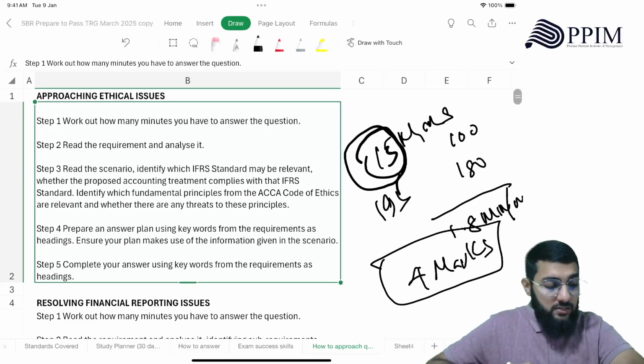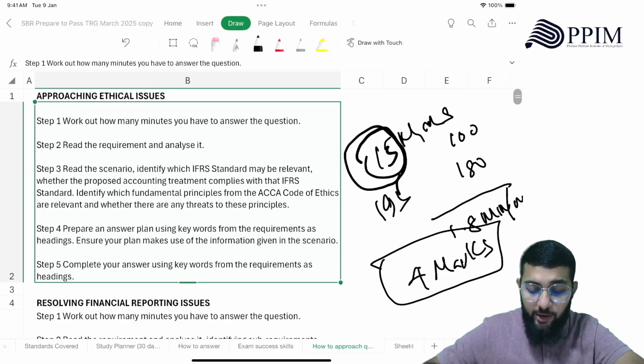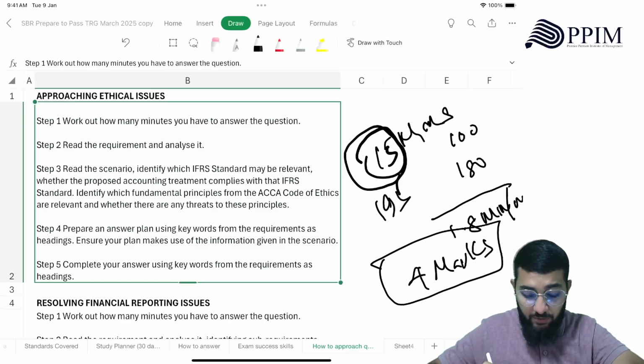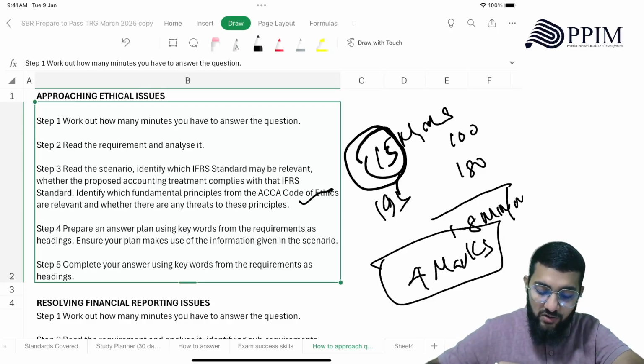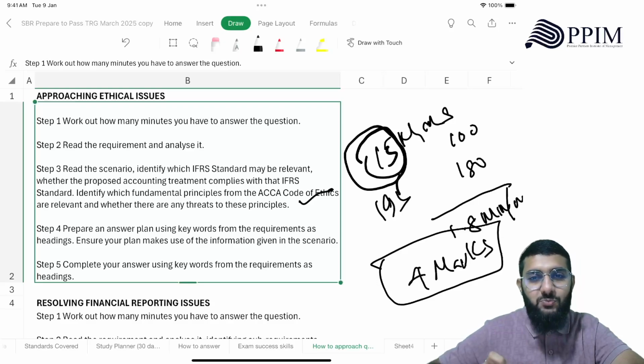So approaching ethical issues, first you work out how many minutes you have to answer the question. Then you read the requirement and analyze it. Then you read the scenario, identify which IFRS standard may be relevant, whether the proposed accounting treatment complies with that IFRS standard. Then identify which fundamental principles from the ACCA Code of Ethics are relevant and whether there are any threats to these principles.